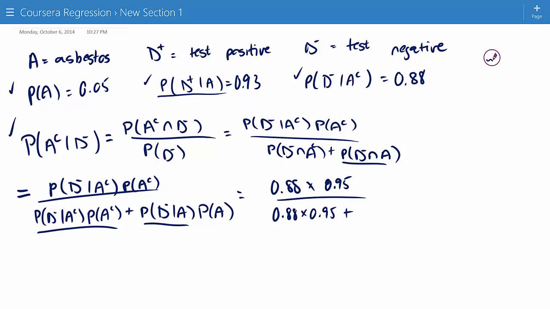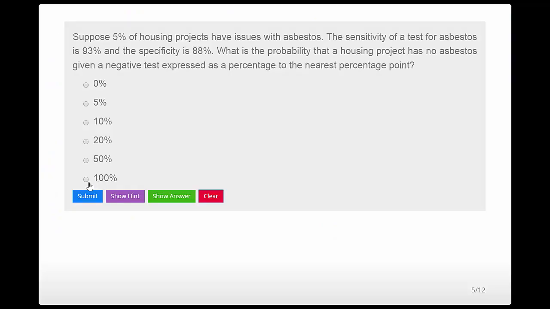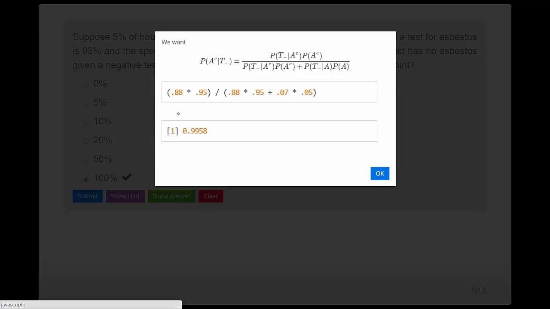That's 1 minus 0.93, which is 0.07, times the probability of A, which is 0.05. And this works out to be about 100%. So I'm going to click on 100% and click submit, and then let me show you the answer where I actually plug it into R.